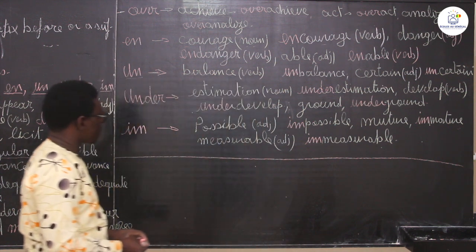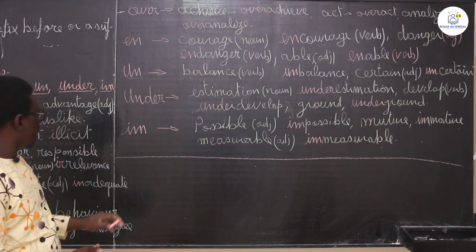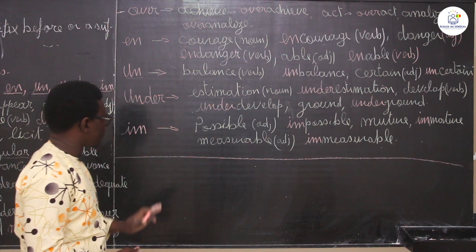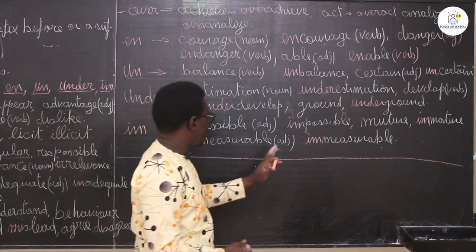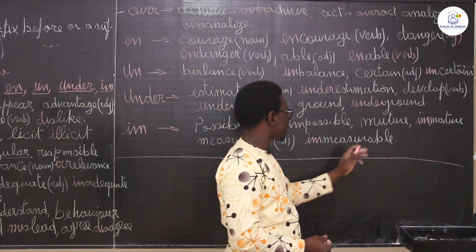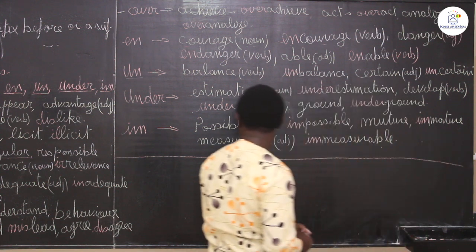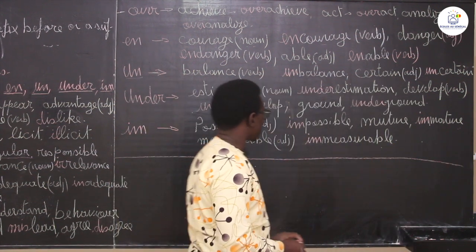You see? So all these are the prefixes that go with these words. You have the prefix im. You have possible, you say impossible. Mature, immature. Okay? Measurable, immeasurable.